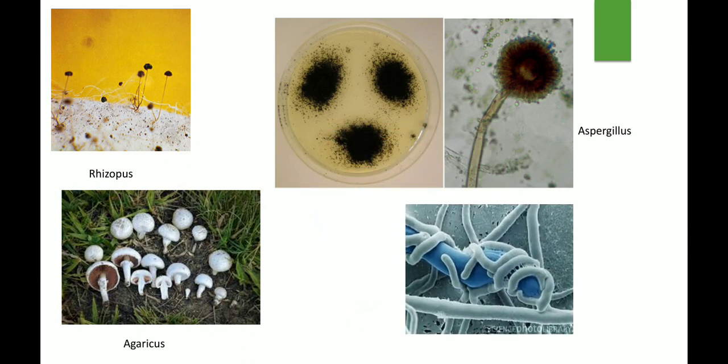And the last one is Trichoderma. I hope you remember the Trichoderma name, which we have already learned in the previous chapter. Trichoderma is used as a biocontrol agent to kill the pests which are attacking the plants. You can see the hyphae of the Trichoderma entangling the pathogens and killing them. This is Trichoderma.